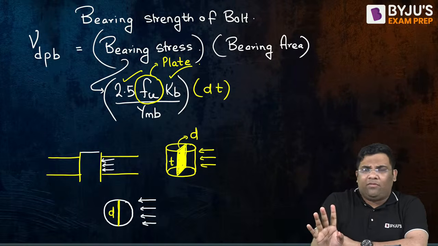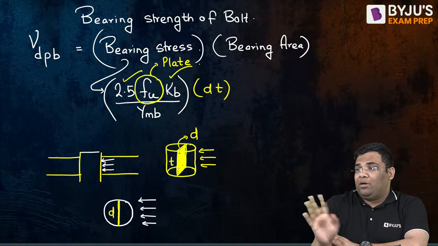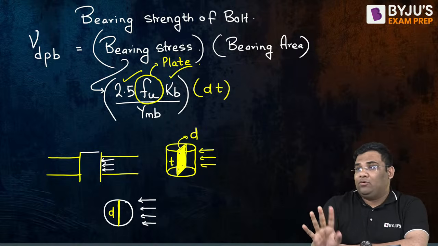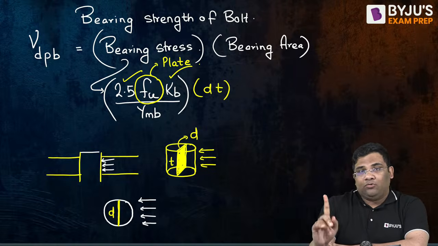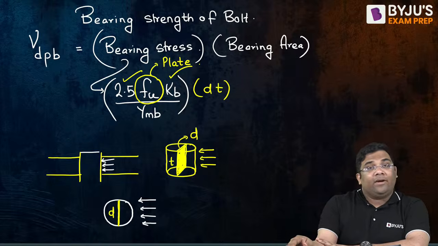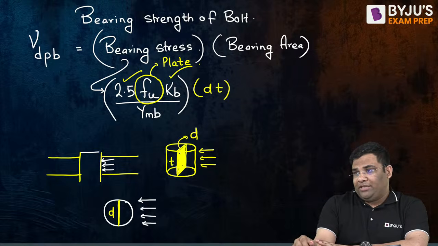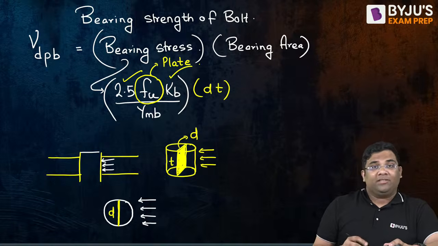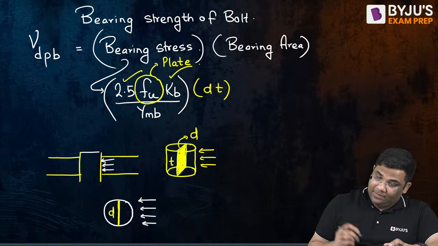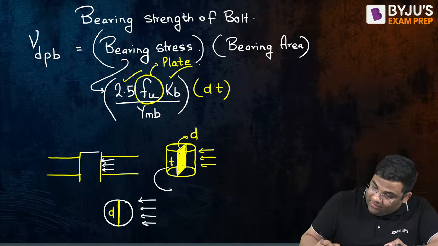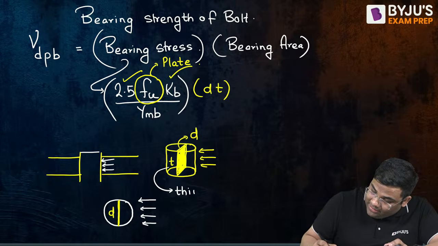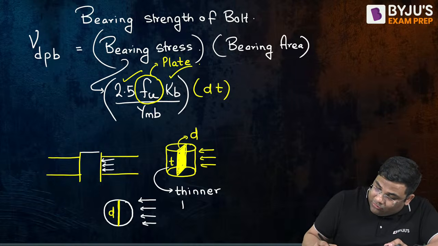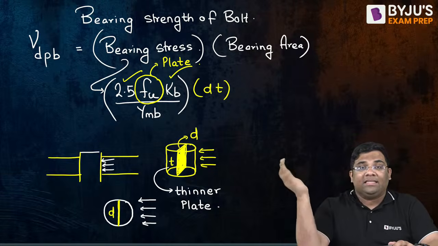So you have to logically remember the formula. Some things you have to remember empirically also, but everything should not be empirical. Some logic should also be there, right? So bearing area is D into T. Now T, which one you will take? There are two plates, right? You will take the thinner plate. So there are two plates, 16 mm and 20 mm. I will take the 16 mm plate.